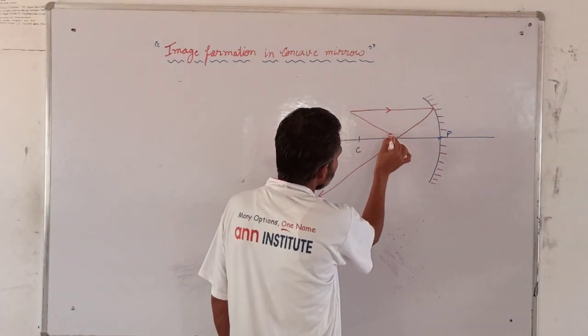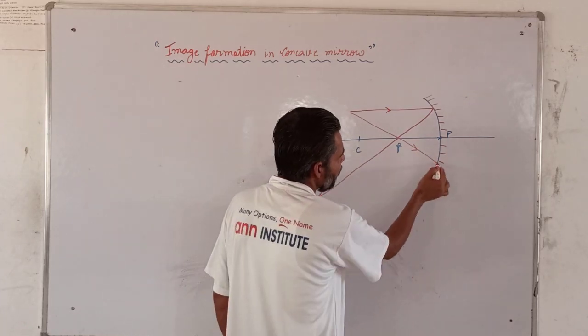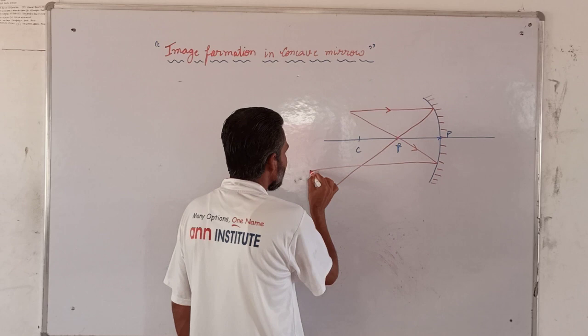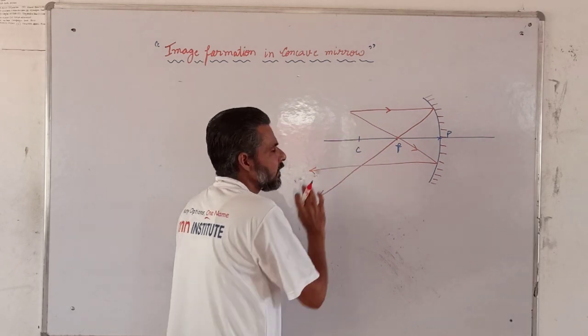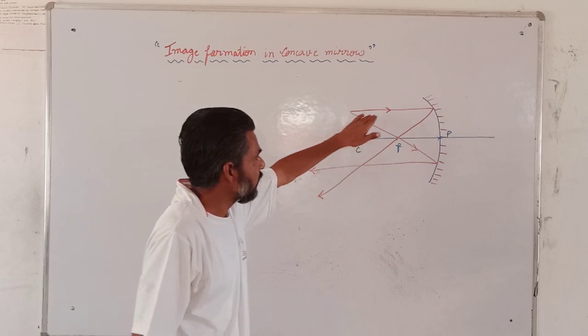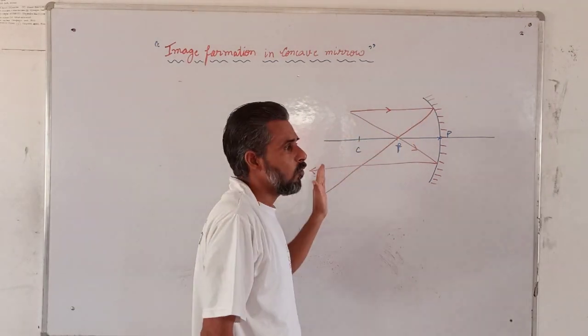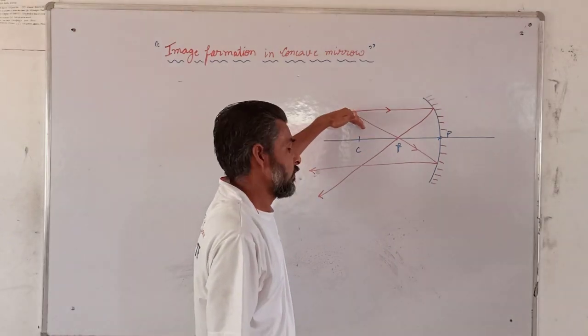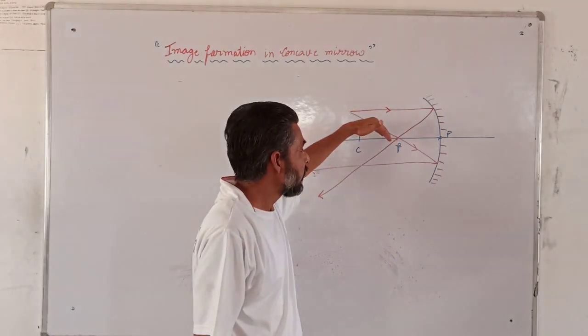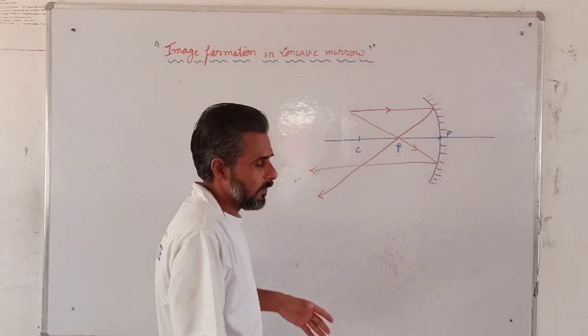Second, if the ray is coming through focus, then after reflection, it will become parallel to the principal axis. Now this is we just reverse. First one was the parallel. After reflection, it will pass through the focus. Second one is the ray incident through focus. Then after reflection, it will become parallel.